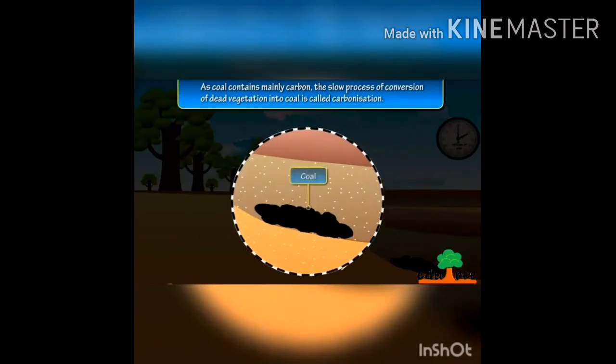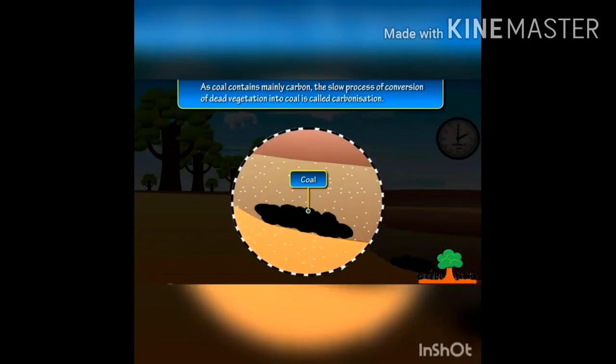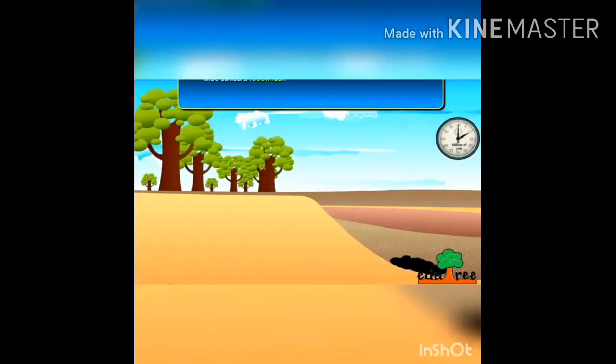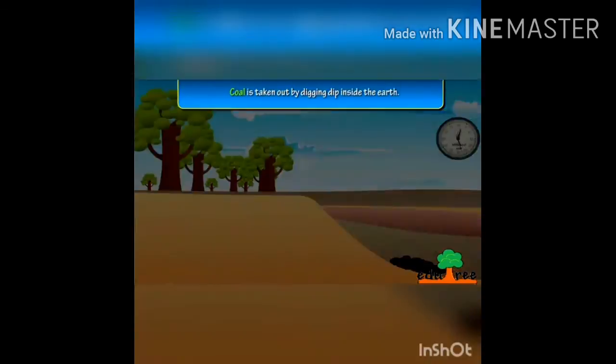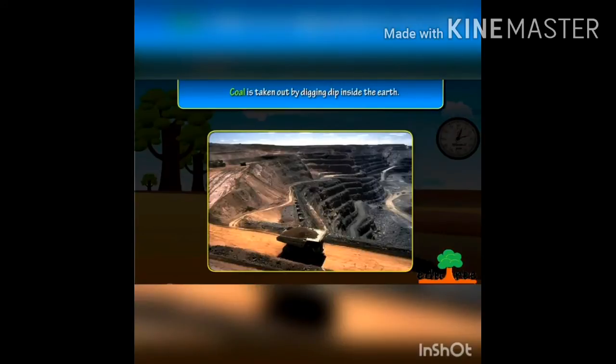As coal contains mainly carbon, the slow process of conversion of dead vegetation into coal is called carbonization. Since it was formed from the remains of vegetation, coal is also called a fossil fuel. Coal is taken out by digging deep inside the earth.